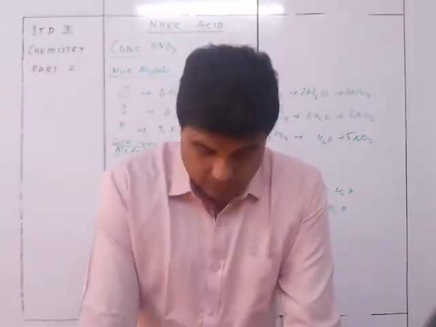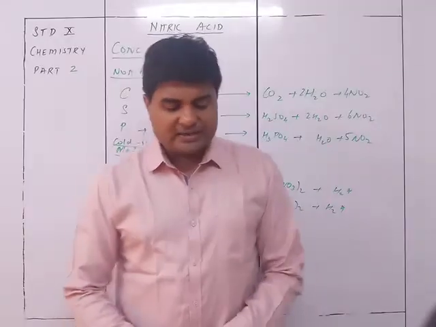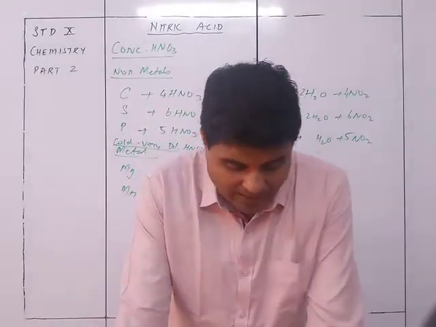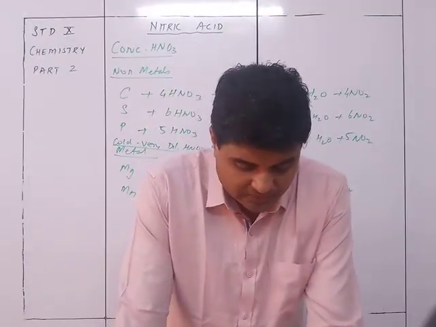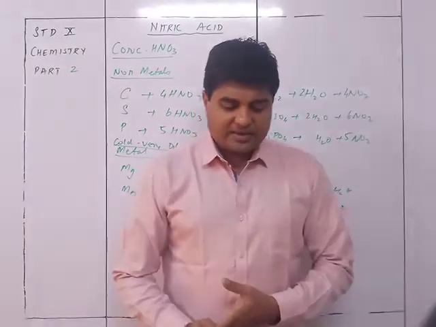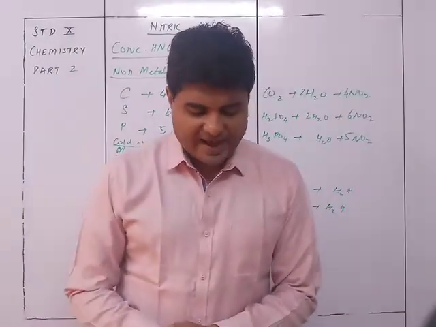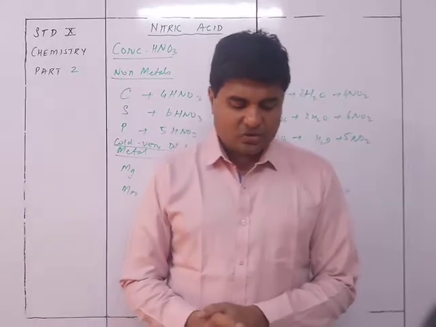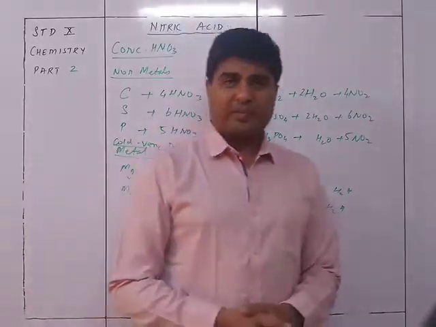Now why is it so? Let's understand why. Hydrogen is normally not liberated when dilute nitric acid acts with metals. Dilute nitric acid is generally considered a typical acid except for its reaction with metals, since it generally does not liberate hydrogen on reaction with metals.